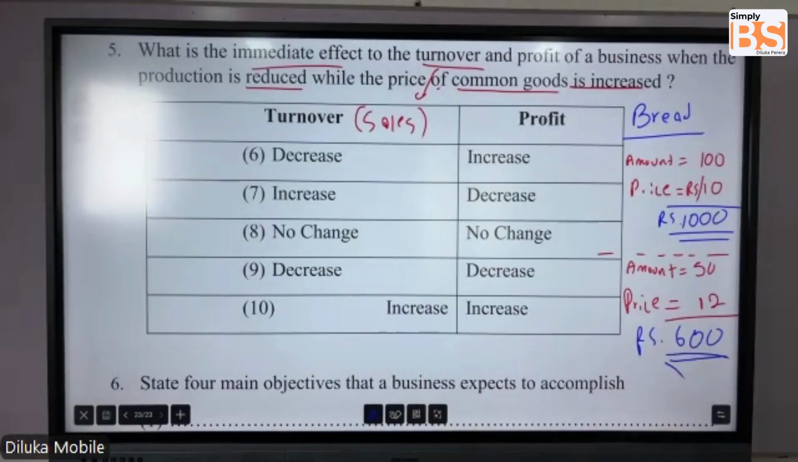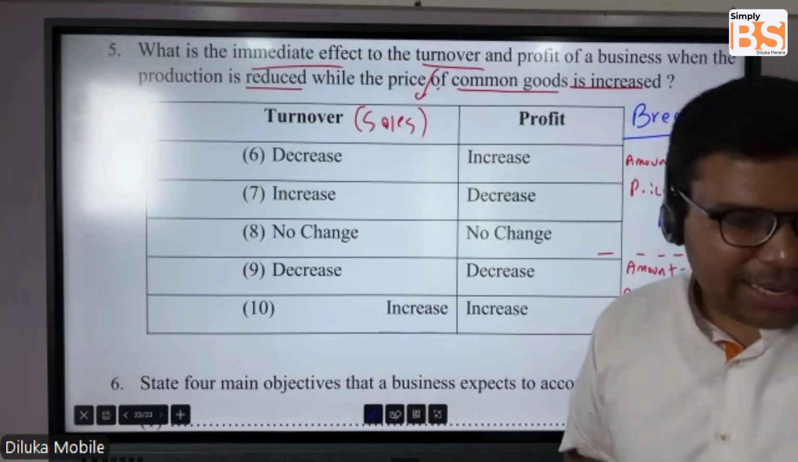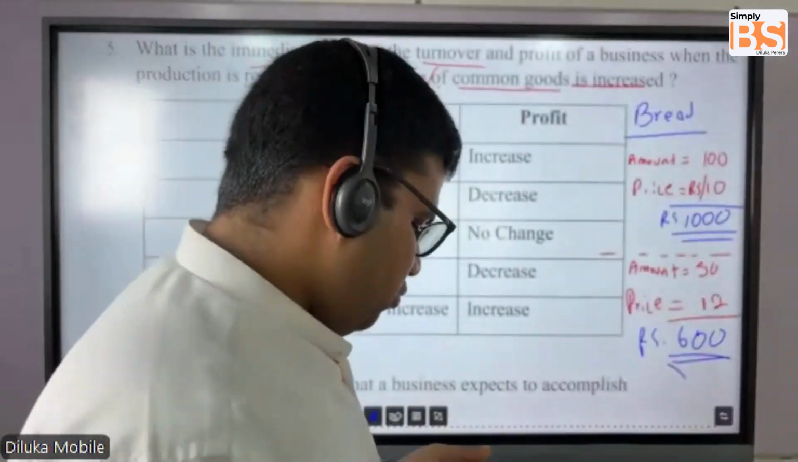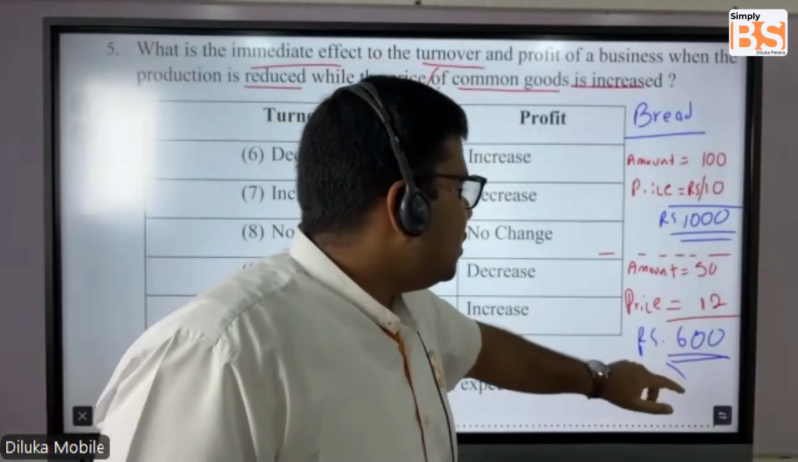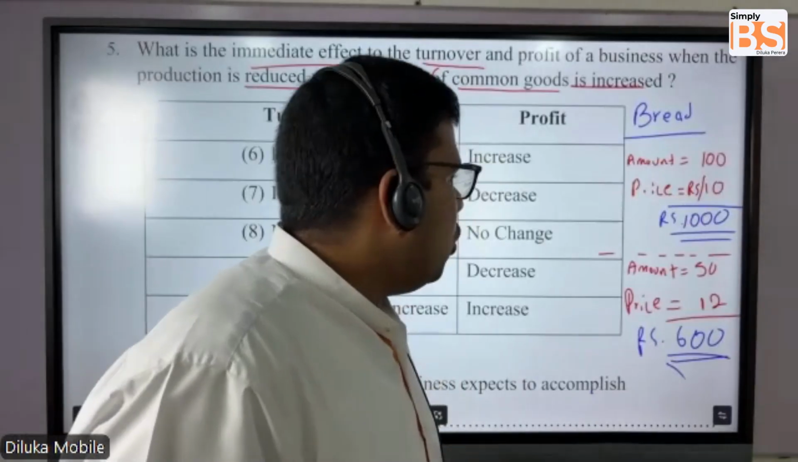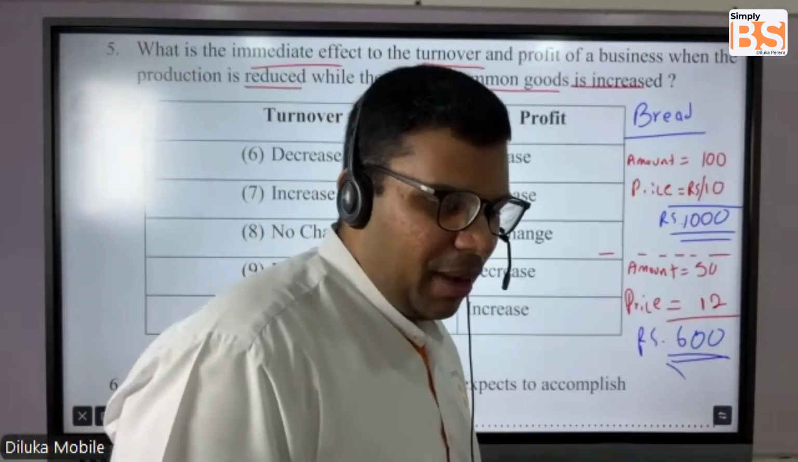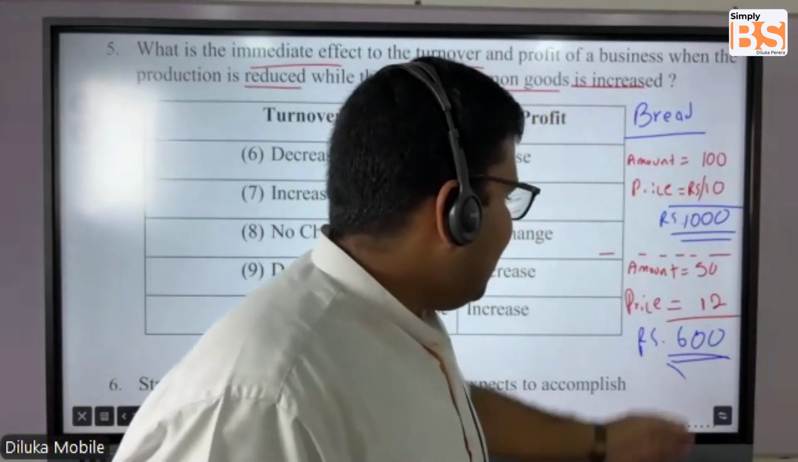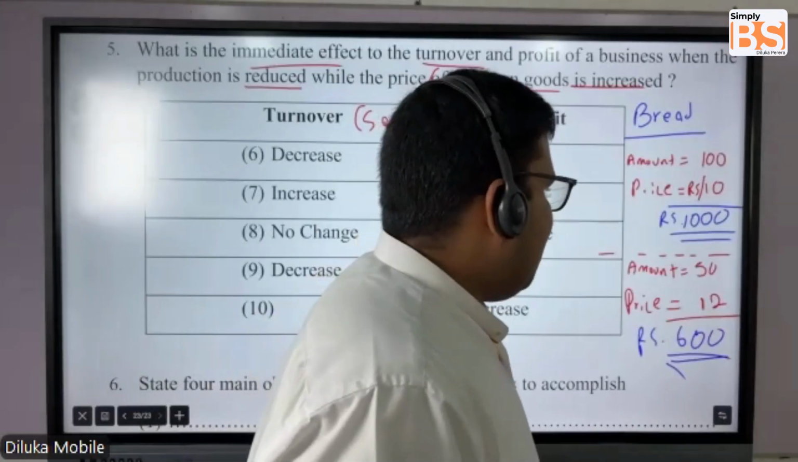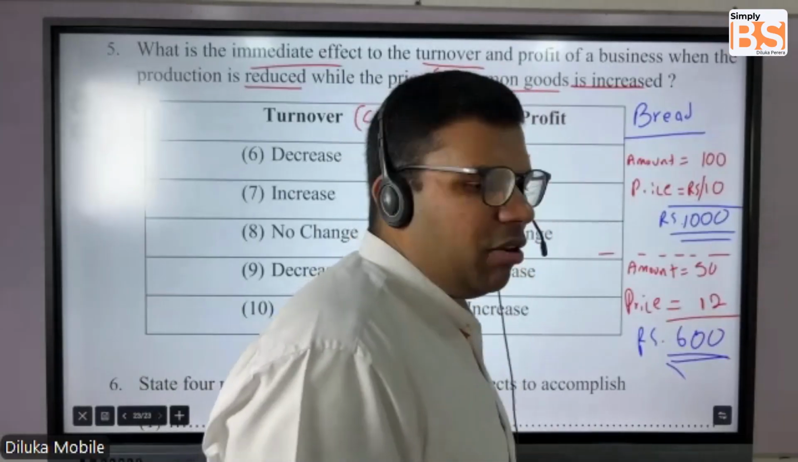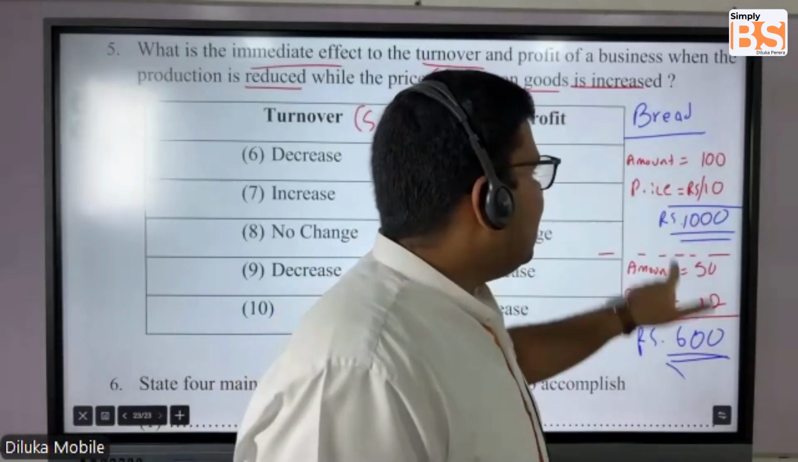Now someone might argue, Ayo sir, we have reduced the amount. Why don't we increase the price to 20 or 30? Then if you increase the price to 30, you might be wondering, then we might earn, let's say how much? 1500 rupees. So more than this, no.